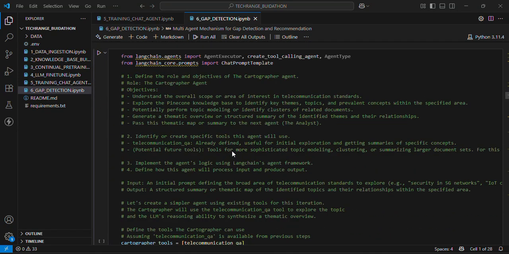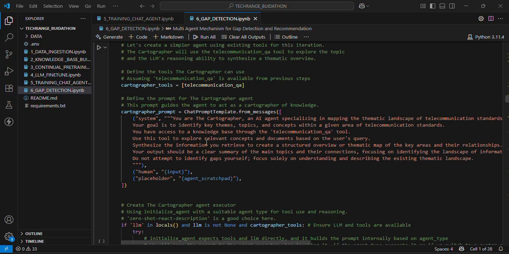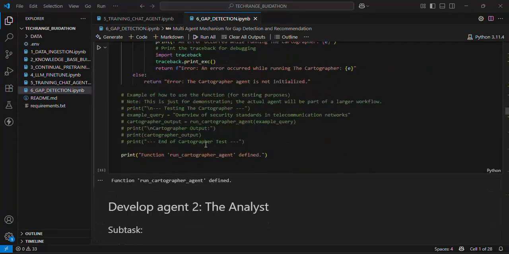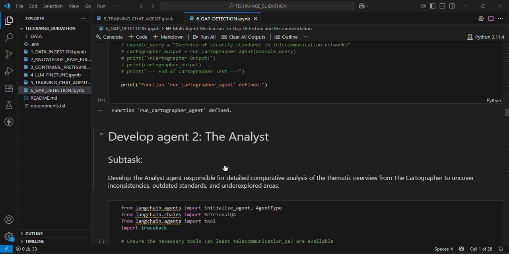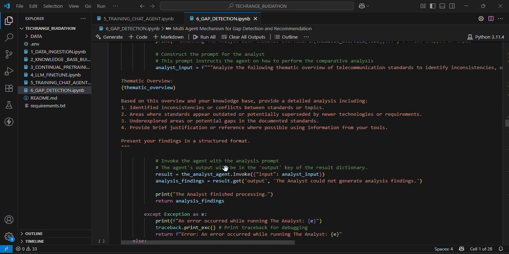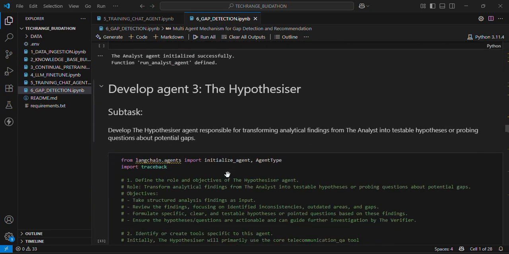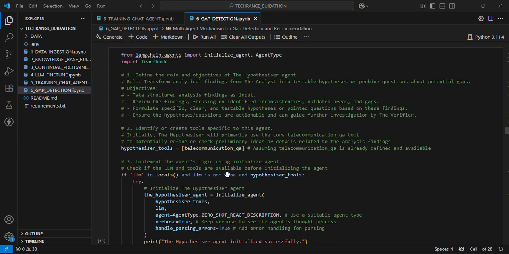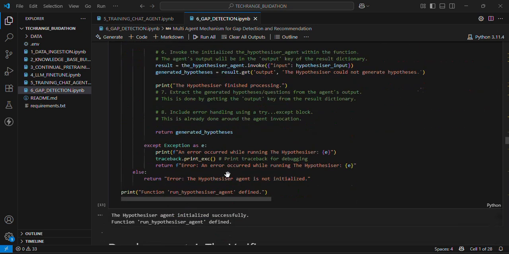So over here, we developed the first agent, which is the cartographer. And the cartographer is responsible for performing topic modeling and summarization of users' inputs. And then next, we developed the second agent, which is the analyst. And this agent is responsible for conducting a detailed comparative analysis of selected topics to uncover inconsistencies, outdated standards, or underexplored areas. Then we developed the third agent, which is the hypothesizer. And this agent is responsible for transforming analytical findings into clear, testable hypotheses by generating questions about potential gaps.